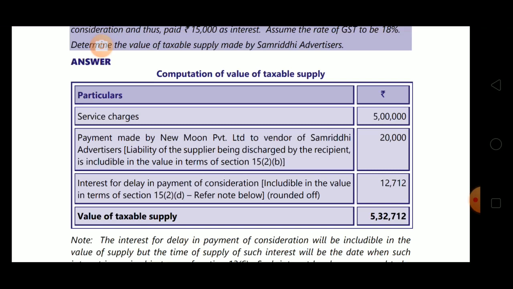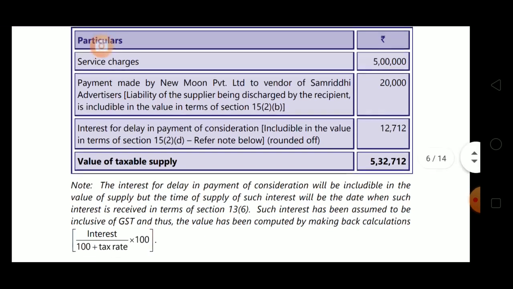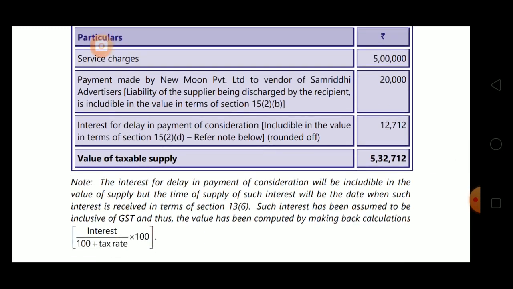Next is interest for delay in payment of consideration, that is also includable in value in terms of section 15 subsection 2 clause D. One note is given here, we will refer that note. So value is 12,712. Why we have taken 12,712, that we'll see just now. Now value of taxable supply is 532,712. Now read the note below.